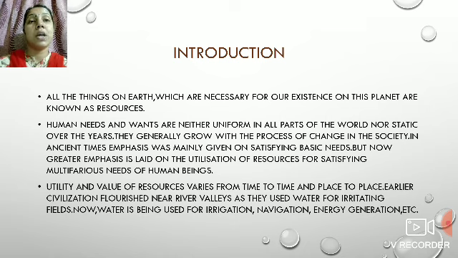Human needs and wants are neither uniform in all parts of the world nor static over the years. What does this mean? This means that our needs are dynamic in nature. They change from time to time. Earlier, the resources were used to satisfy just the basic requirements, that is, food, clothing, and shelter. But as we are moving towards advanced societies, our needs are multiplying. They are multifarious in nature. So, resources are used to satisfy all these types of needs nowadays.